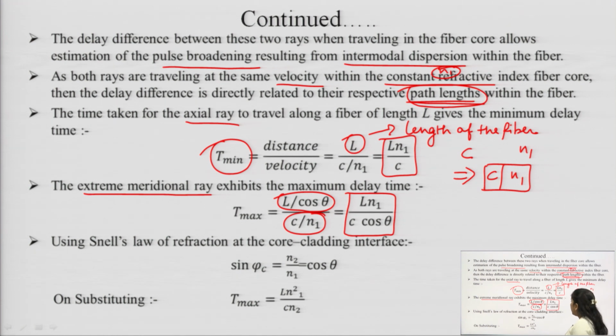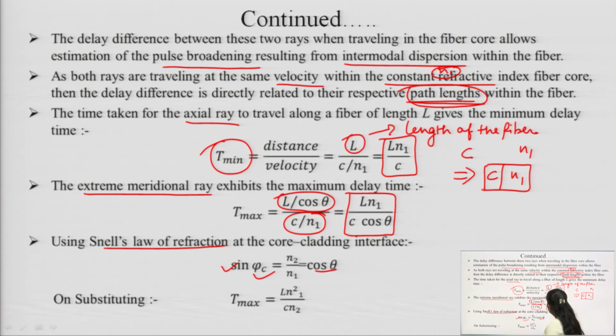Now, to simplify this expression, we are going to take Snell's law of refraction, which was already discussed with you in the previous lectures. Snell's law: sin phi c, where phi c is the critical angle, should be equal to cos theta, and that is equal to n2 upon n1.